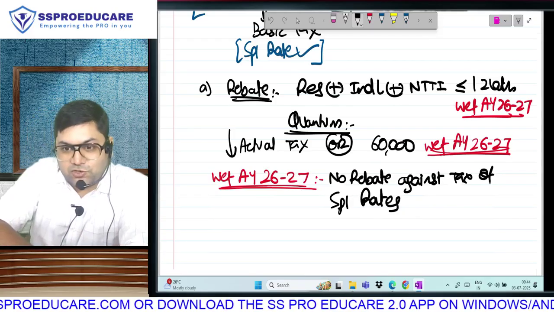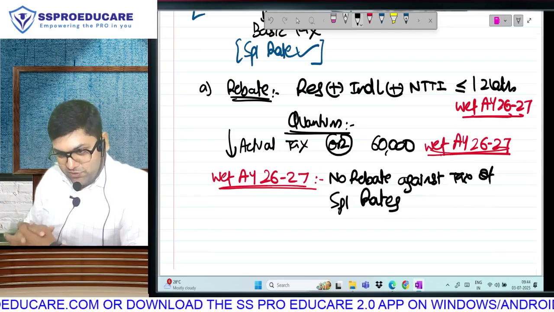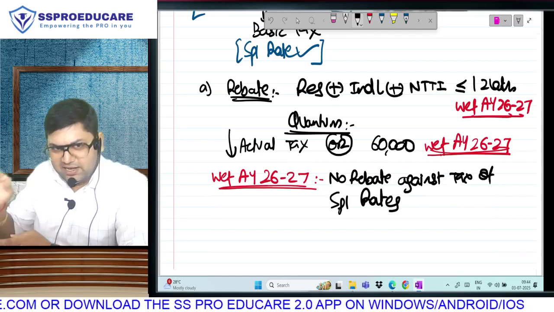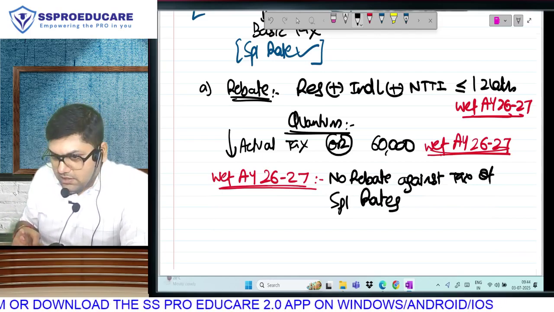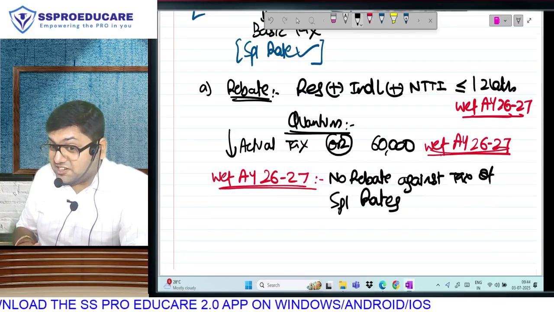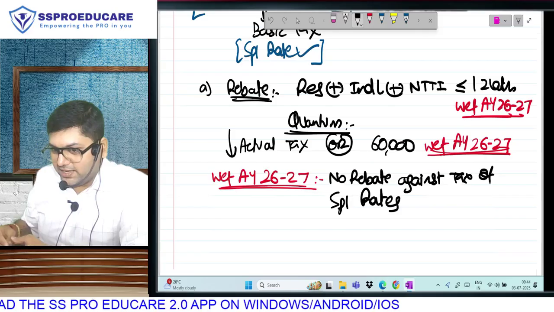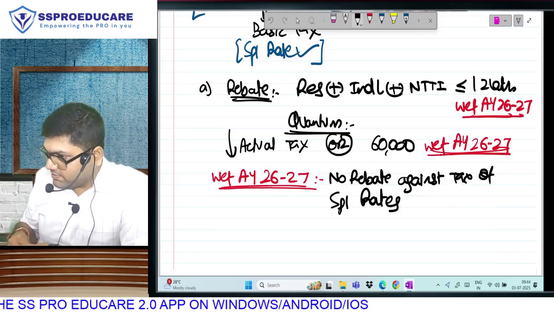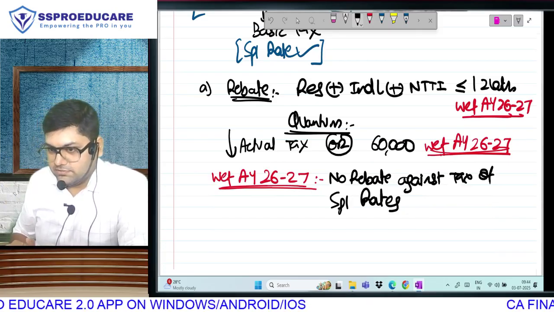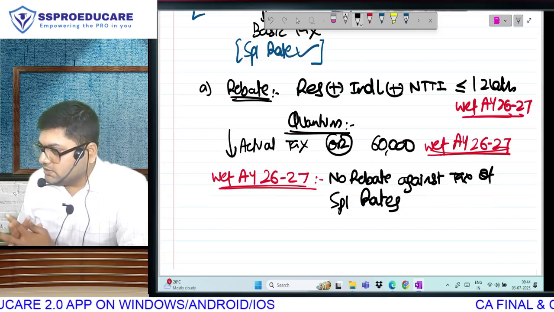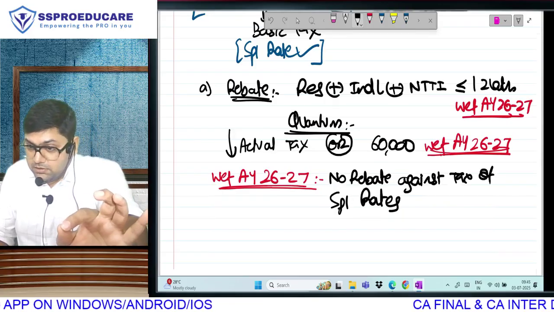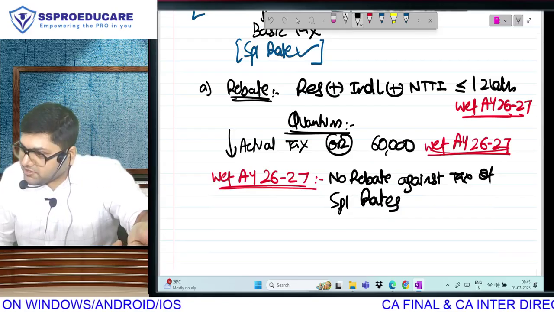Now, if you want to know the controversy, now the full story you will come to. Okay? Rebate में marginal relief है, that last point is left, but till now the controversy. Everyone pay attention. Till last year, मतलब the returns that were filed last year, previous year 23-24, assessment year 24-25, what was written in income tax law? No rebate against 112A. No rebate against 112A, मतलब long term capital gain stock market पे there will be no rebate. Specifically written. Nothing mentioned for other special rates.